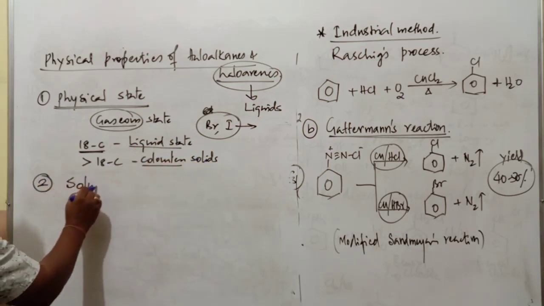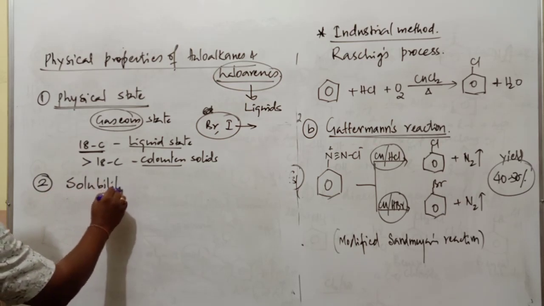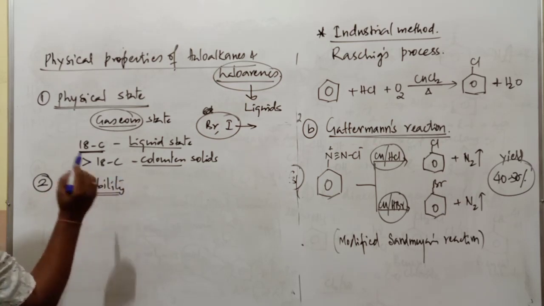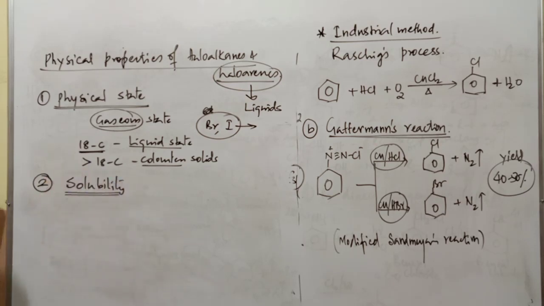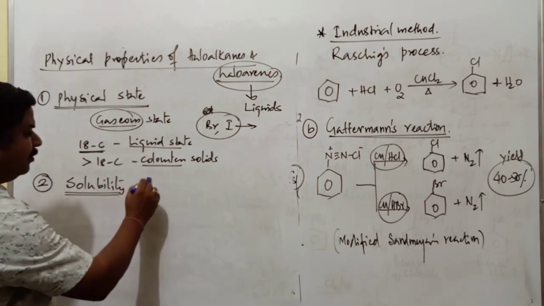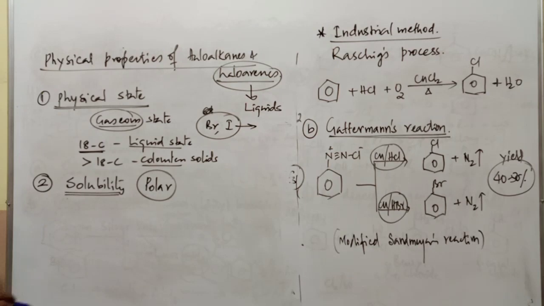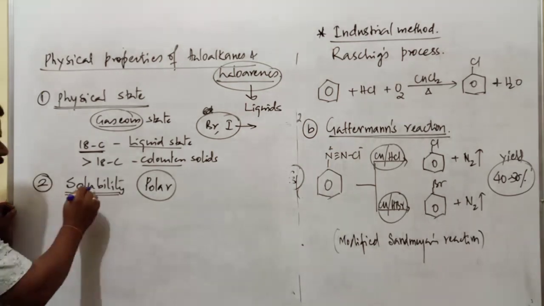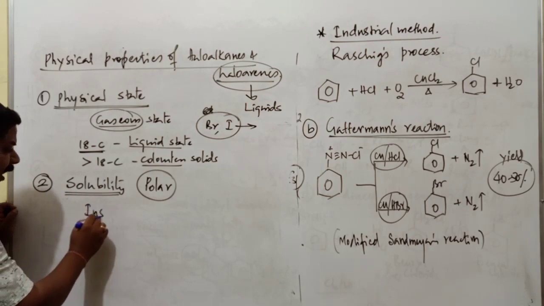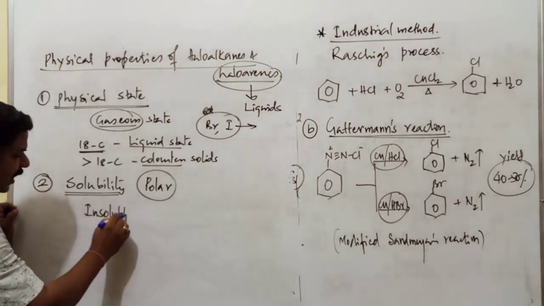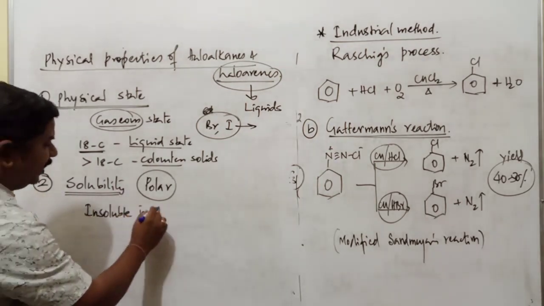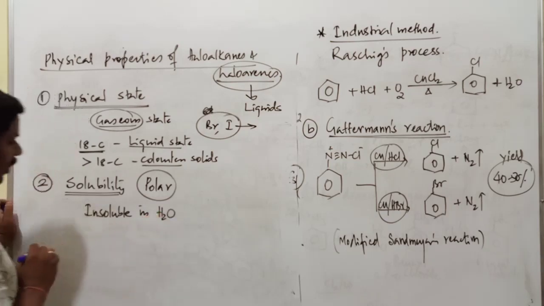The second one is solubility. Are these haloalkane compounds polar or non-polar? These compounds are polar compounds. When a compound is polar, it is soluble in polar solvent. But these compounds of haloalkanes and haloarenes are generally insoluble in water.